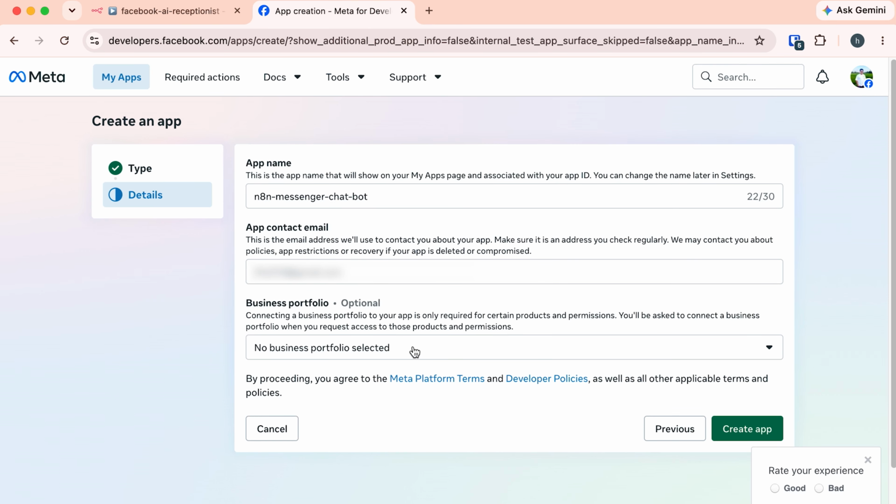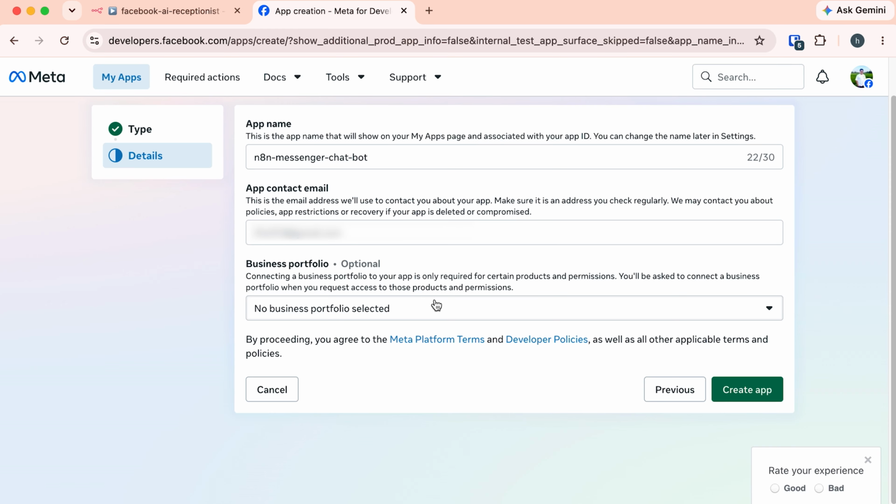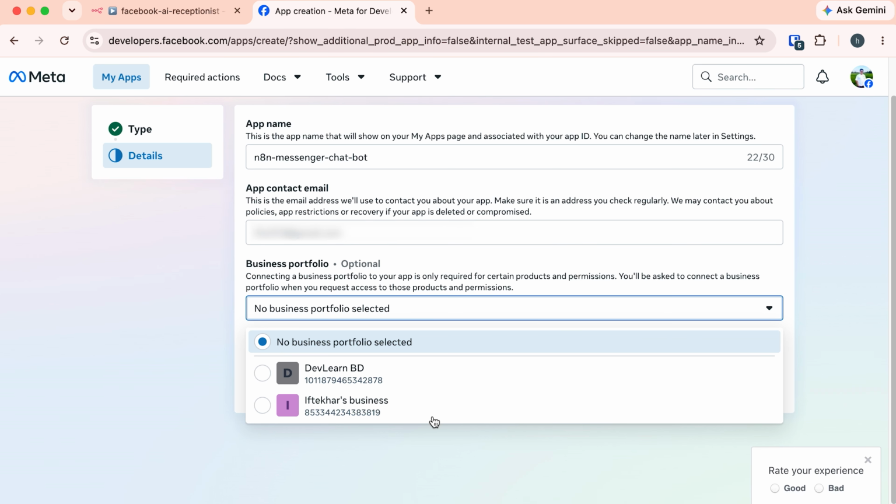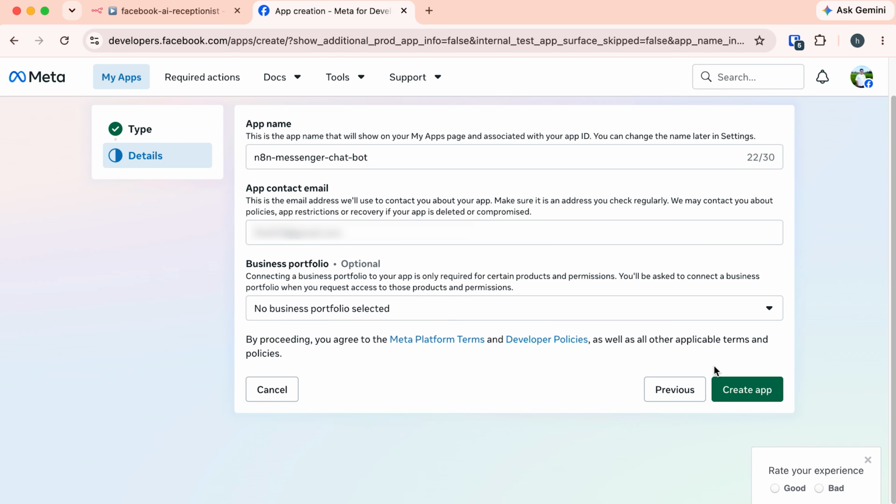Here it's showing the details of the app. This is my app name, then my contact email, and optionally a business portfolio. If you have any business portfolio, you can choose it there. I'm not going to select anything. Now click on this Create App.